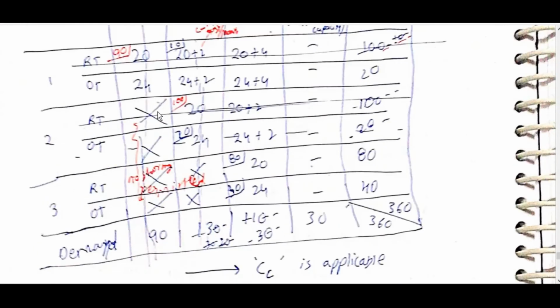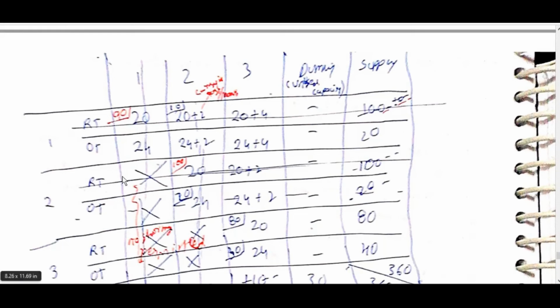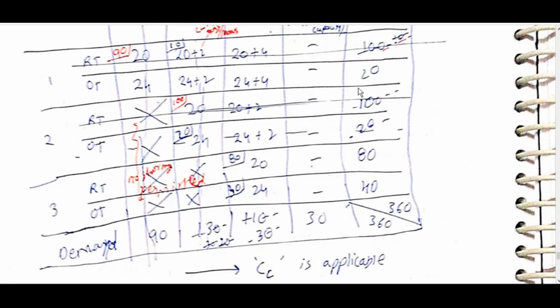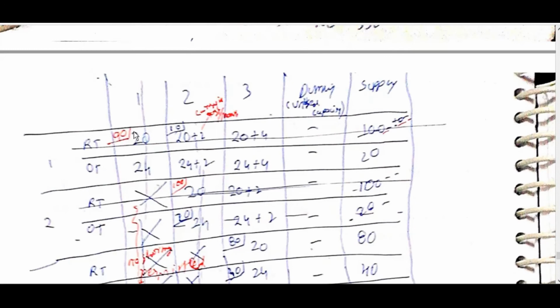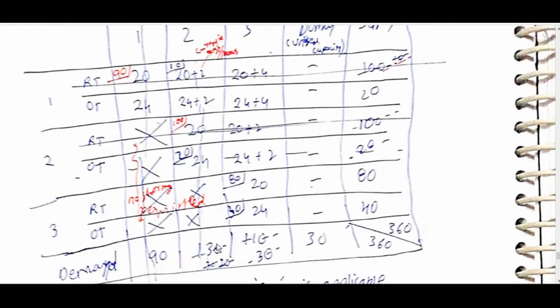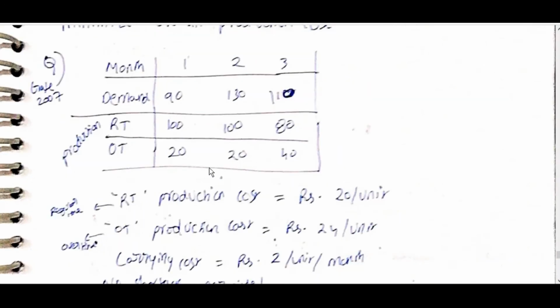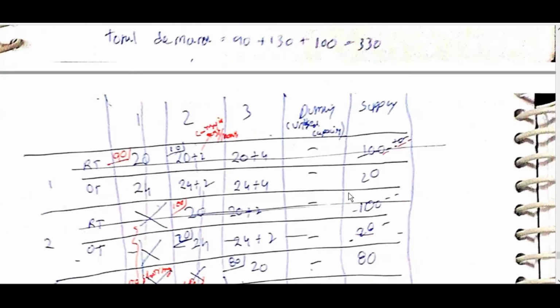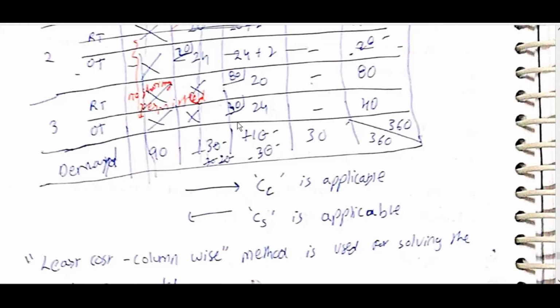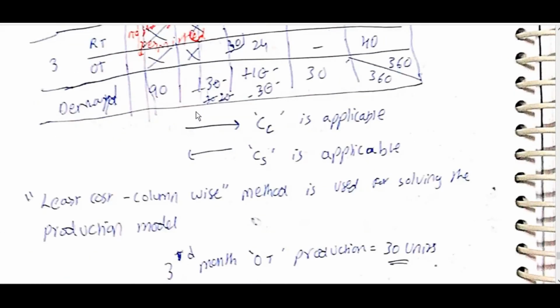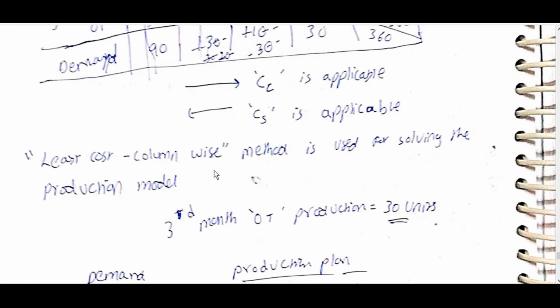So first, demand 90. Demand is written here 1 2 3, 1 2 3, dummy supply. This 90 is fully allotted here. Then among this 130, 100 supply, 120, 120. Normal allocation as before. No shortage is permitted. Least cost column wise method is used for solving the production model.